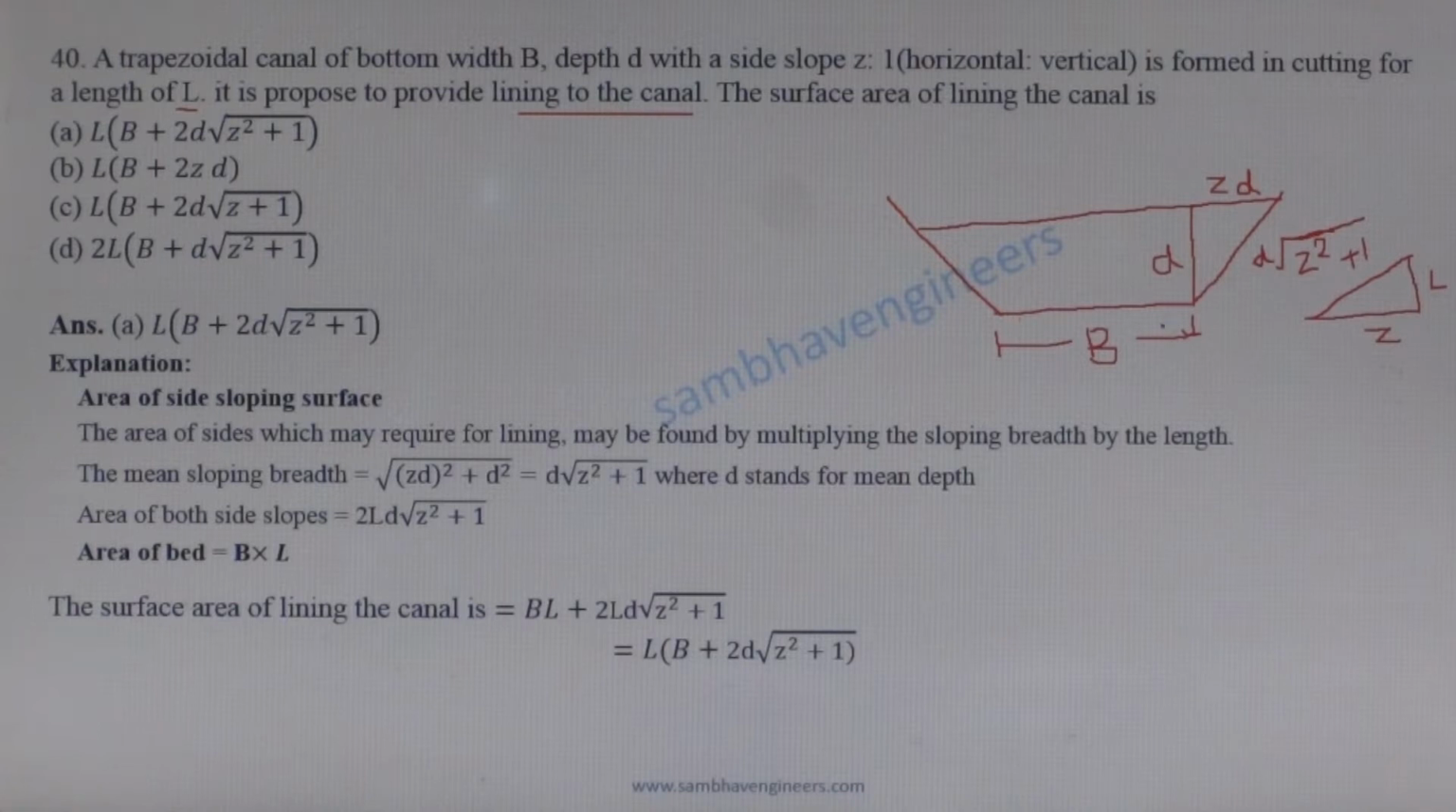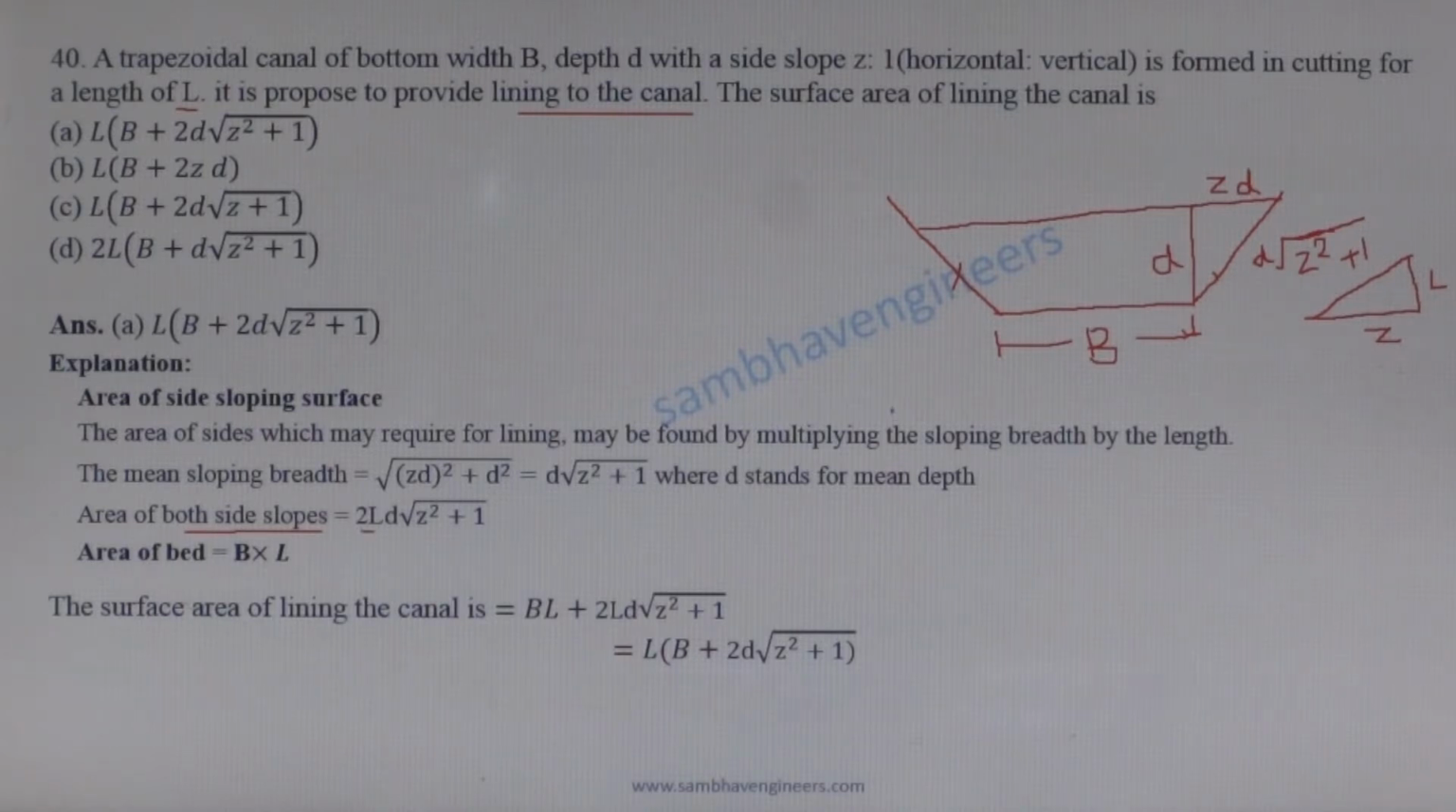Width of the canal is B. Slant length of the canal will be D under root Z square plus 1. So area of both sides slope is 2 times that of one side, which is 2 D under root Z square plus 1 multiplied by length of the canal, which is equal to L.